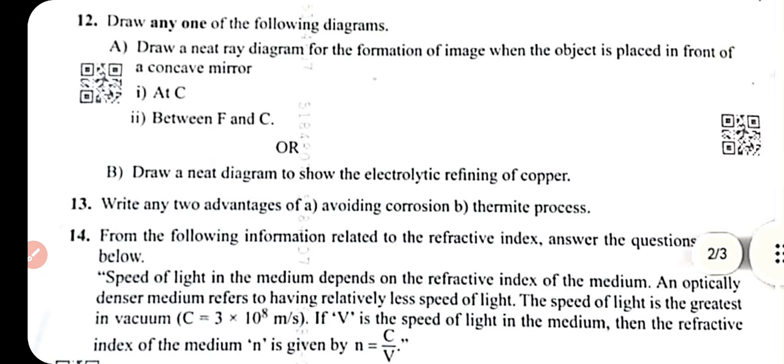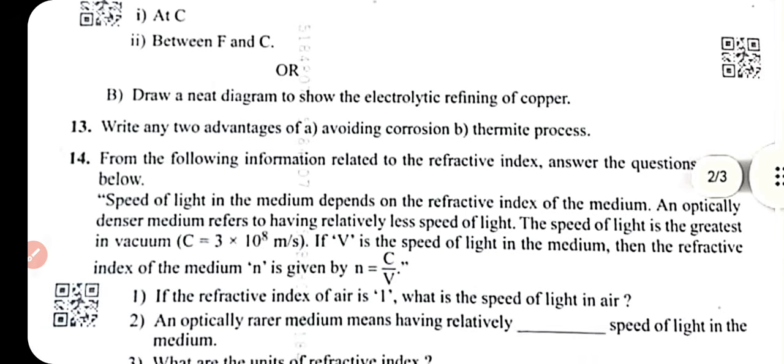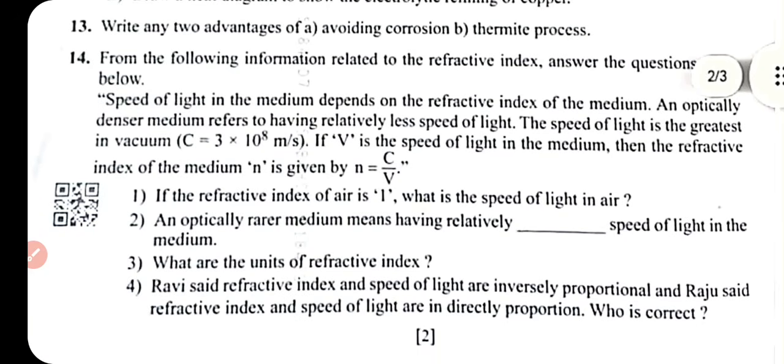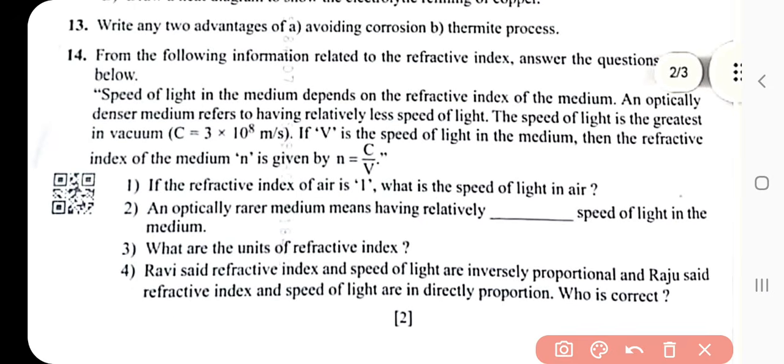And the next question is the internal choice. Draw a neat diagram to show electrolytic refining of copper. And question number 13. Advantage of avoiding corrosion and the thermite process. Next is question number 14. This is a paragraph question. From the following information related to the refractive index, answer the following questions. What is the answer of question number 14?